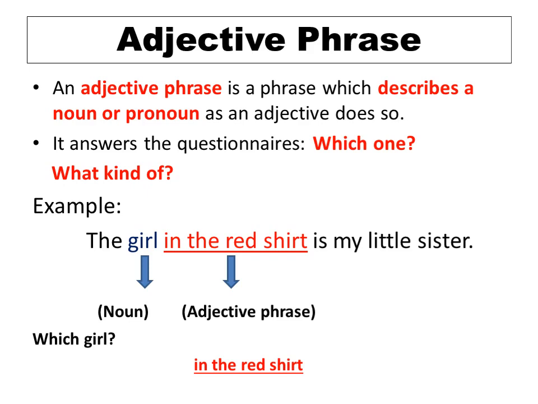Look at the example. The girl in the red shirt is my little sister. The word girl here is a noun. And the phrase in the red shirt is an adjective phrase. Why? Because it describes the noun girl. If you ask yourself the question, which girl? The answer comes, in the red shirt. So, this is how an adjective phrase qualifies a noun or speaks about a noun.